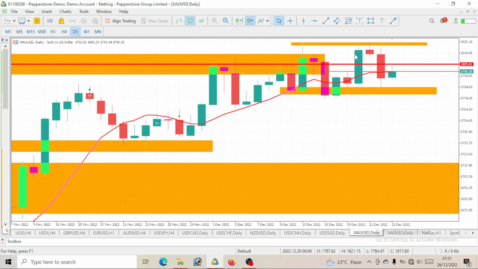Now, to be able to predict this price for the next movement, we can see that price is actually reacting to a level. We saw that price has once come to this level. We saw a rejection on a daily time frame. Price came to the same level, a rejection was made. This is one of the reasons why a huge candlestick wick is sticking out. Same thing here, you see that a rejection was made here. And when you take a look at this level that I've highlighted there, you see that price is reacting to the same level. So if you want to see this as a mini support and resistance level, then fine, that is up to you. You can go ahead and take a look at it like that.